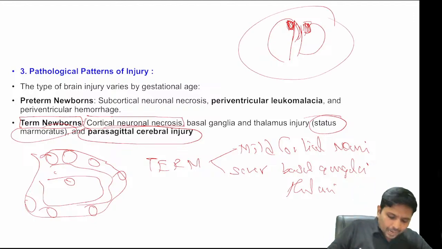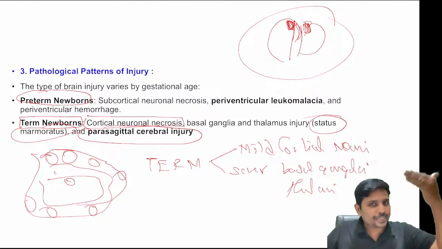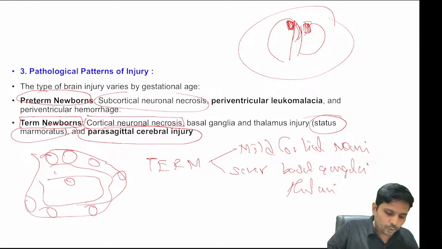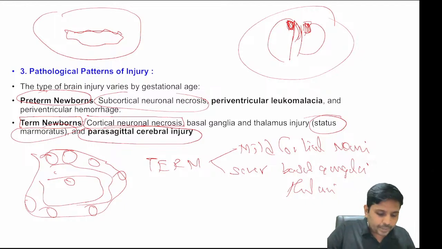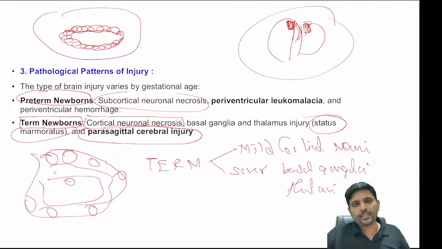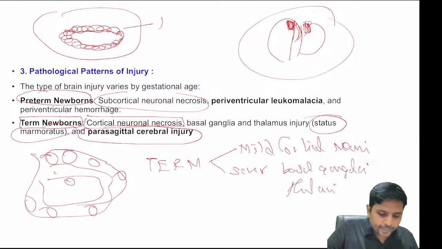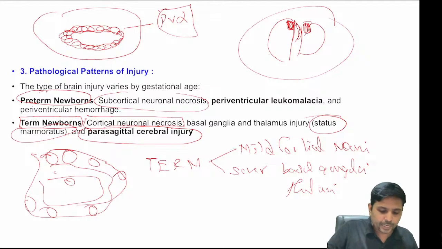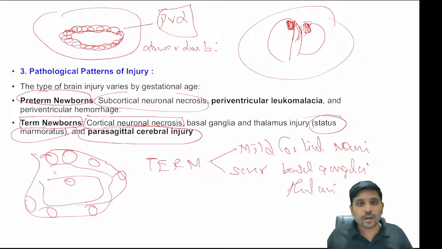What happens in preterm? Preterm means it is not the cortex, it is the subcortex. Another beautiful MCQ: this is your brain, this is your ventricle. The periventricular white matter is involved. This periventricular white matter injury leads to periventricular leukomalacia. In preterm, periventricular white matter is involved. This is called periventricular leukomalacia, in which the lower limb is predominantly involved.